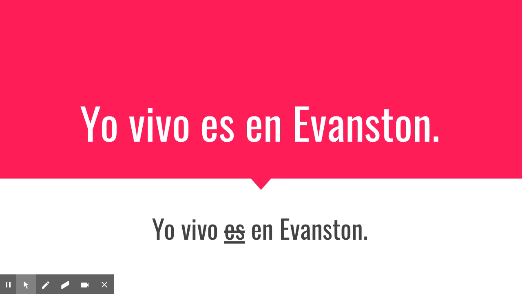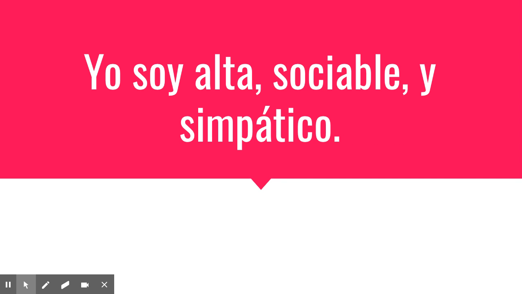Okay, muy bien. So this is something I see and I'm not really sure why. So yo vivo means I live. So you don't need to say I live is in Evanston. You just say I live in Evanston. Yo vivo en Evanston. ¿Dónde está el error?